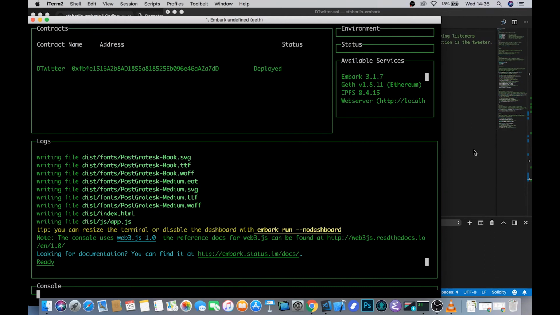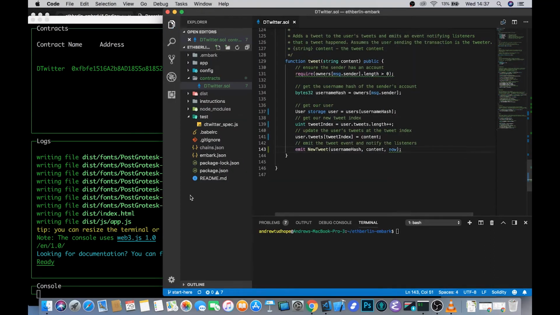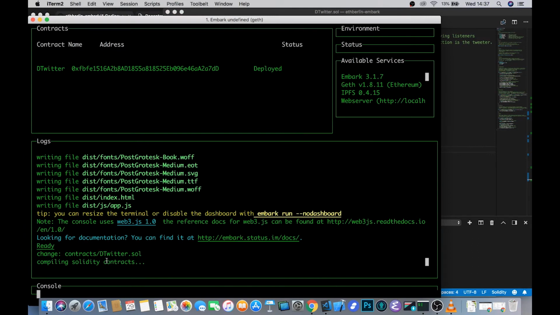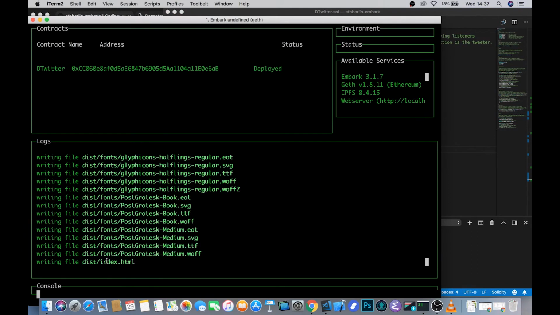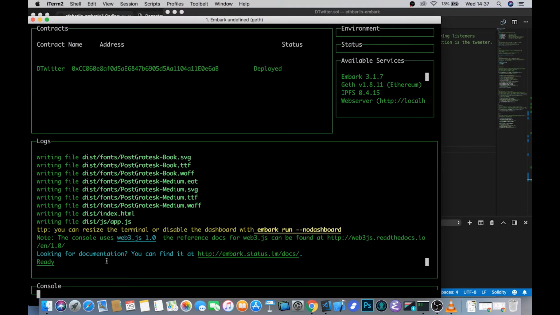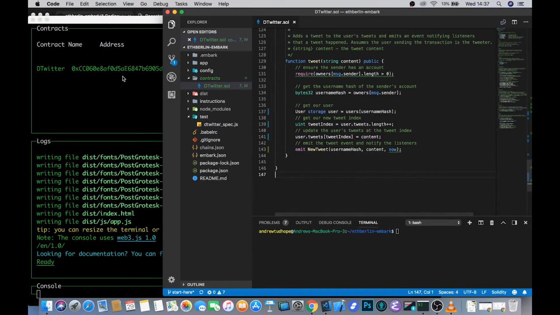Once that's all done, if you take a look here and actually save your smart contract, you'll see that Solidity will recompile it automatically for you. And again, this speaks to having an integrated development environment. All of this stuff should just happen in the background and should allow you to really focus on writing good code rather than having to switch back between multiple different tools and go all over the place. As soon as we save our updated smart contract, it gets redeployed, Webpack reruns, everything gets served against the browser, and it should be good to go on the smart contract front.